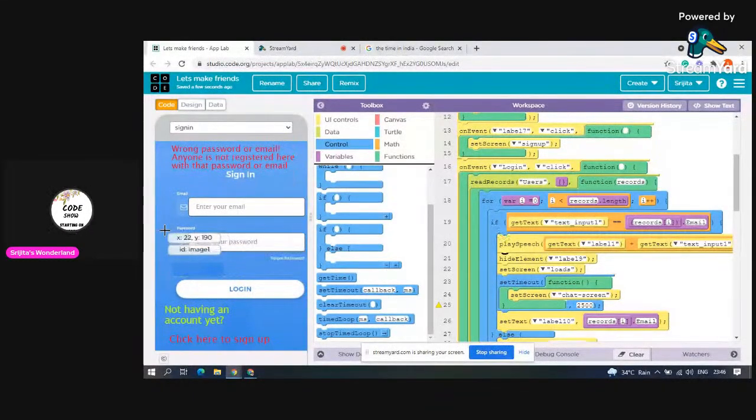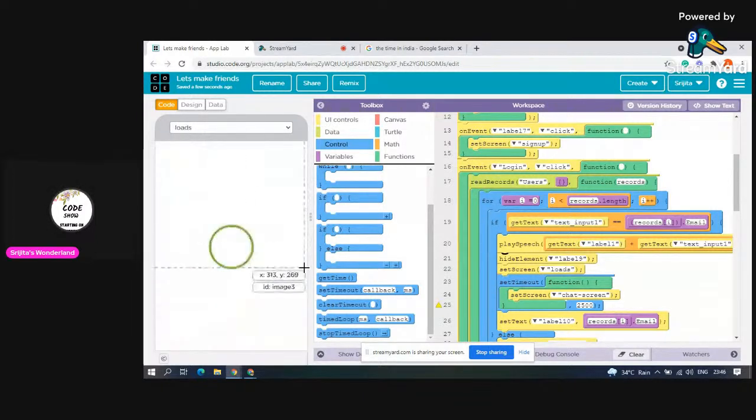Then hide element label 9. What is this label 9? Where is it? Yeah, label 9. Okay, this is label 9. If your password is wrong, it will hide the label 9, which is this label, and set screen to loads. Now what is the loads? It is setting a screen, yeah, you are successfully registered.